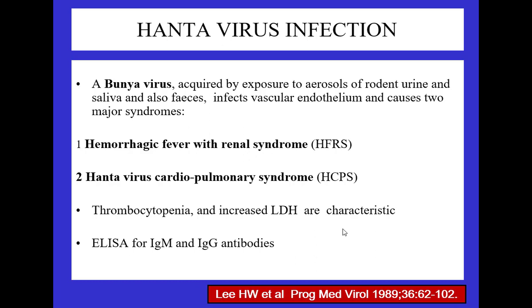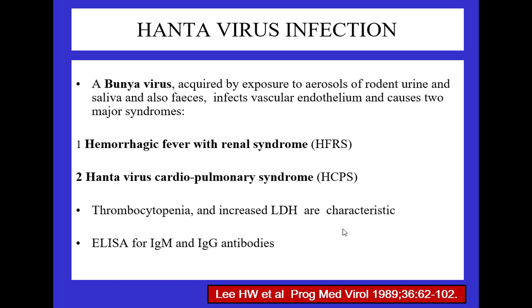This is the second last infection which I am discussing very quickly. It belongs to the Bunyavirus family. It's basically a Bunyavirus acquired by exposure to aerosol of rodent urine, saliva, and also feces. It came into existence during the Second World War, where army personnel who got infected and died, they found this was because of hantavirus infection in the area of Australia, New Zealand, where Indian troops were fighting. They died of this hantavirus.